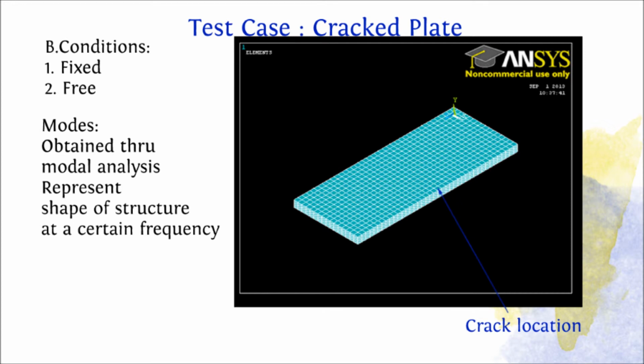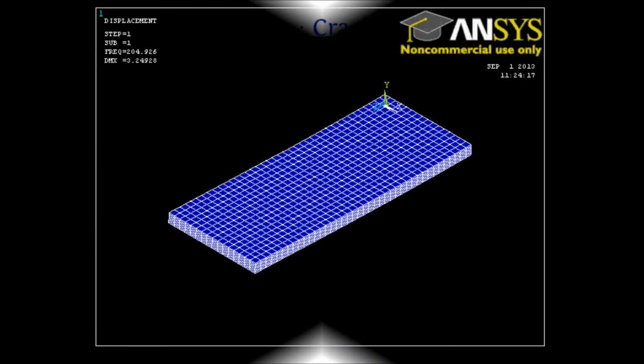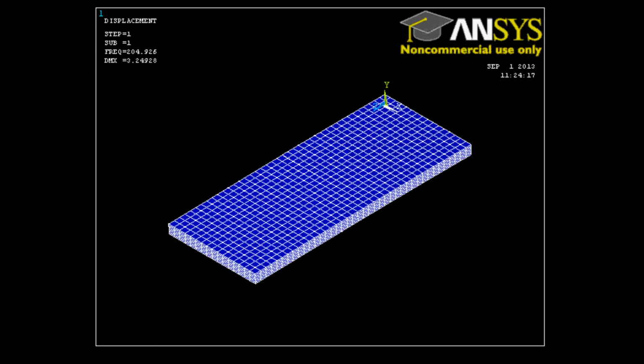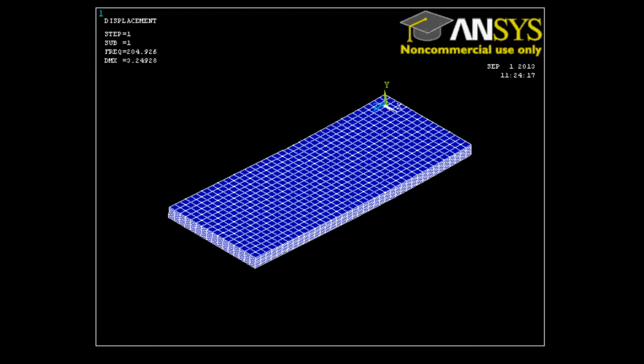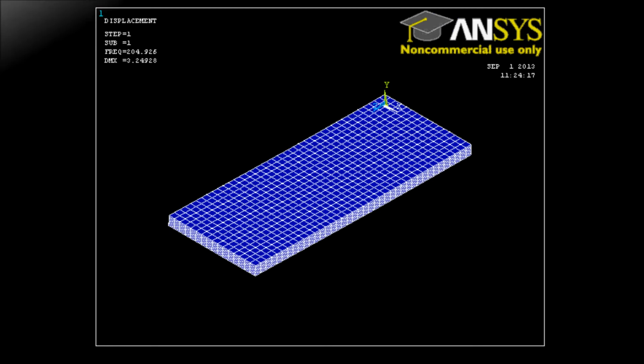The intermittent contact of the system takes place at the crack. The two boundary conditions are fixed and free. Fixed constrains the crack to have no relative displacement in plane, while free removes the constraint. Modes are essentially the form of the model at a certain frequency, obtained through modal analysis. To illustrate modes, here is an animation that shows the first mode of the model using a free boundary condition.